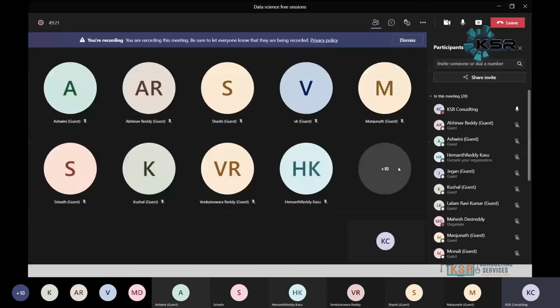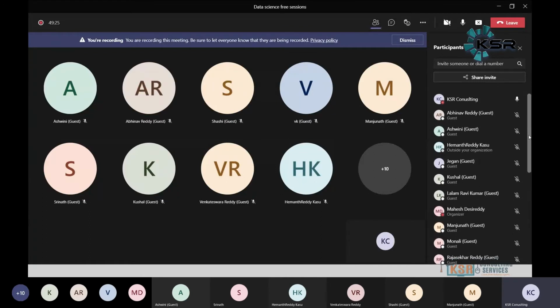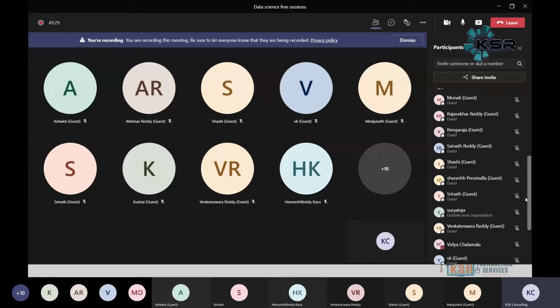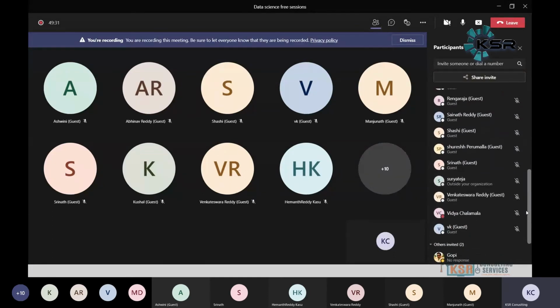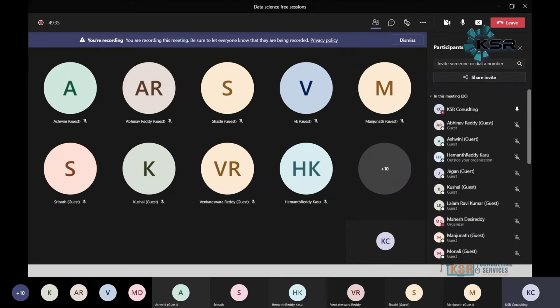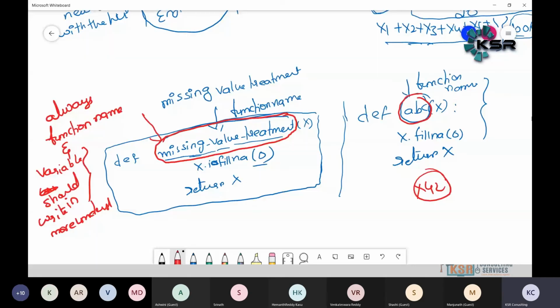Jagan, Hemant, Ashwini, Abhinav, Manjunath, Monali, Rajashekar Reddy, Ringaraja, Sainath Reddy, Srinath, Surya Teja, Vidya, VK, Kushal. Are you clear about the comments and all? Okay, perfect. If you don't have any questions, let's move on to the next point.